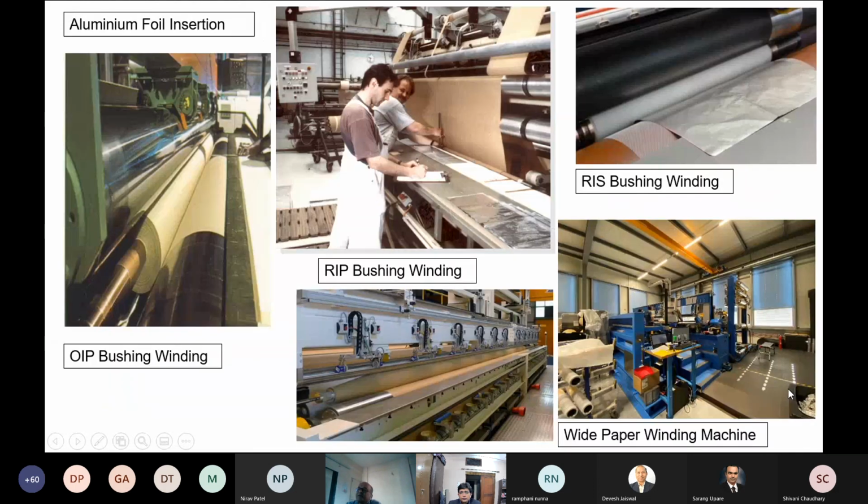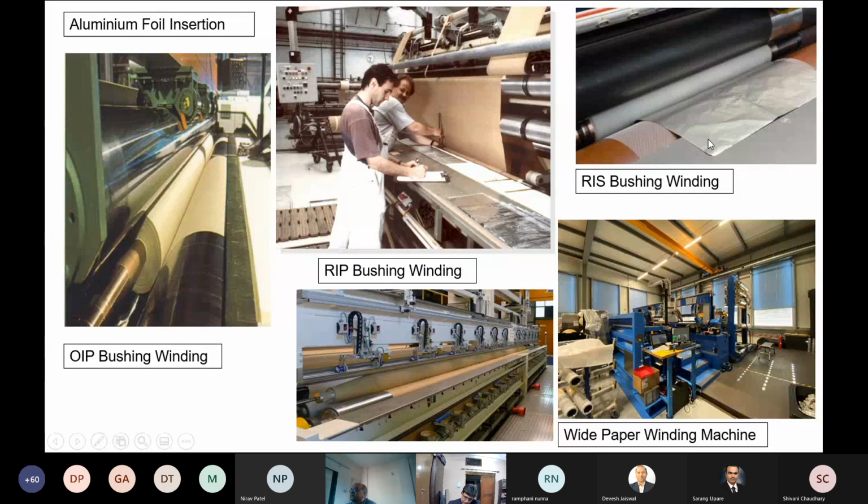Okay. Typically, these are the photographs of condenser windings. On the leftmost side, this is an OIP transformer bushing winding. Such wider paper is used, and you can see here the aluminum foil getting inserted. This is a RIP bushing, and again here the aluminum foils are inserted.